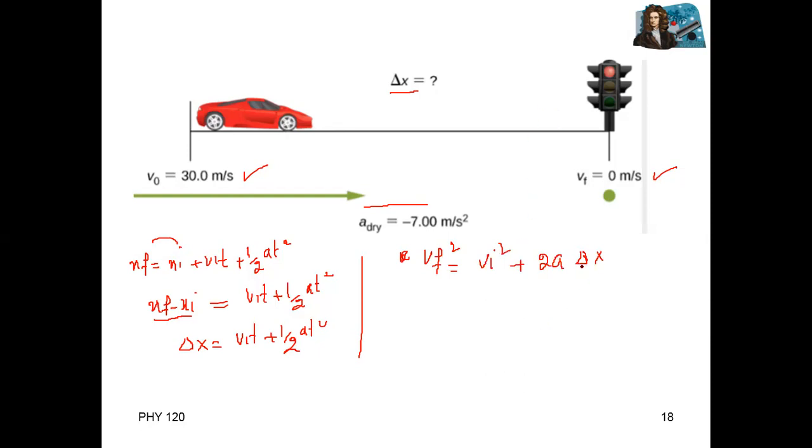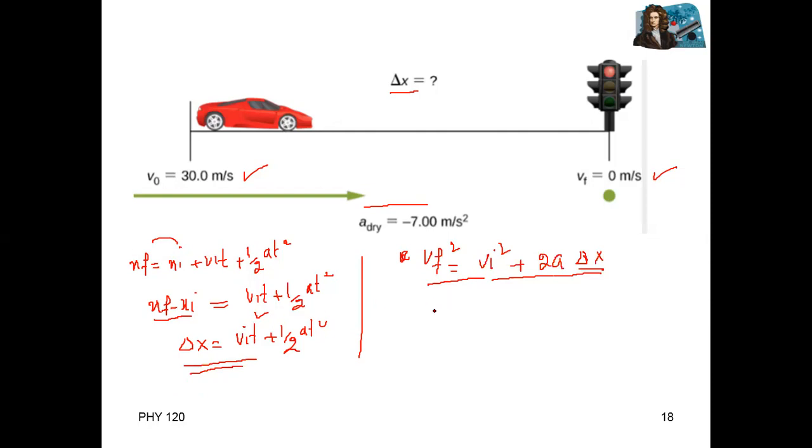So which one is easy? Which one can we use according to the given conditions? Can we use the second one, delta x equal to vit plus half at square, or vf square equal to vi square plus 2a delta x? You can use the first one as well, but in this, time is not given. So first you need to find the time, then you can use it.